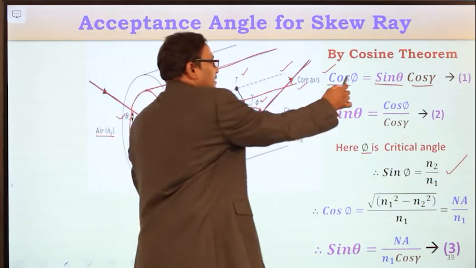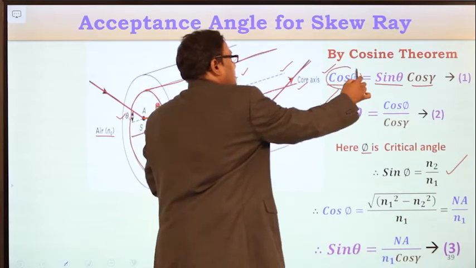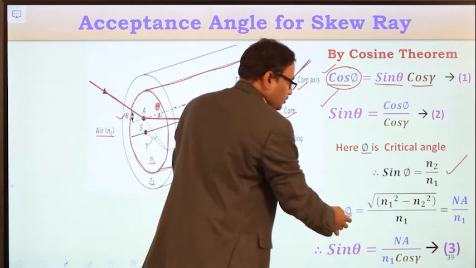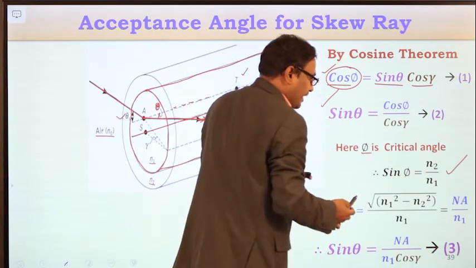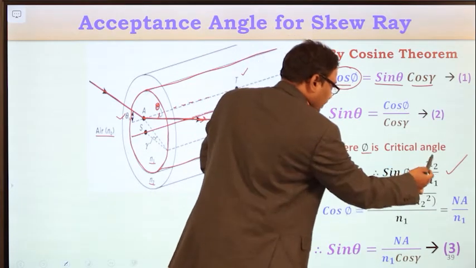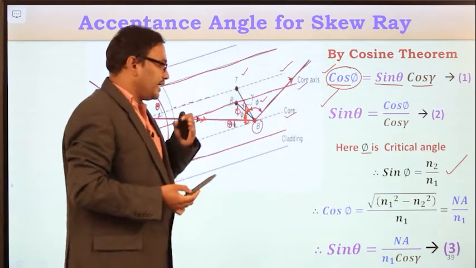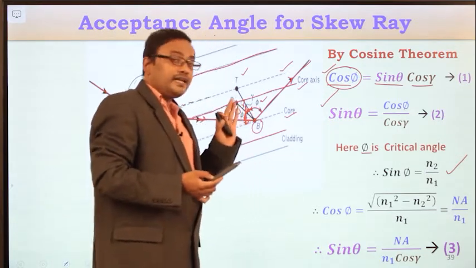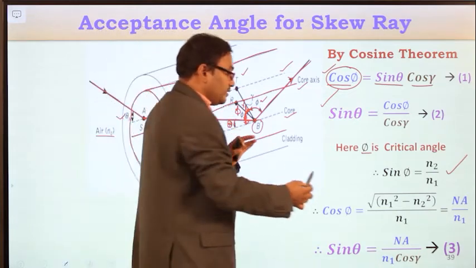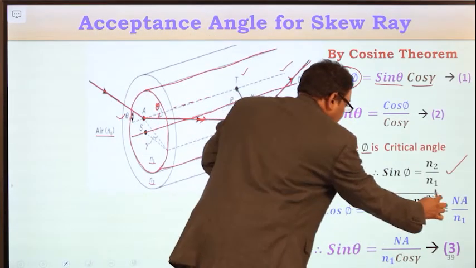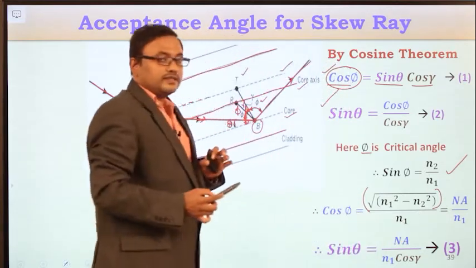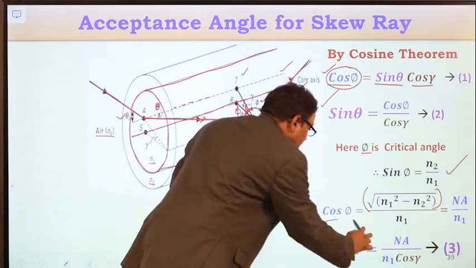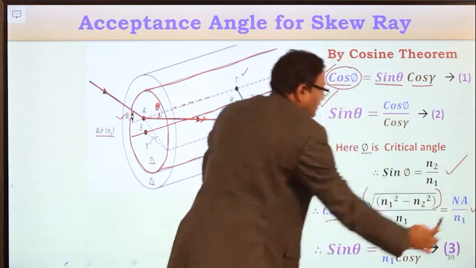And now in the expression we need to find out the cos phi value, and the cos phi is equal to square root of 1 minus sin square phi, and that sin phi is equal to n2 by n1. By substituting that, you will get cos phi is equal to square root of n1 square minus n2 square divided by n1. And here what is this square root of n1 square minus n2 square? That is nothing but the numerical aperture of the fiber. So cos phi is equal to numerical aperture by n1,